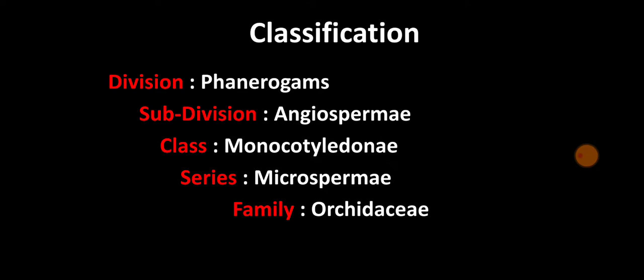You know that in case of class Monocots, it is directly divided into series, and the series are directly divided into families. That means there are no subclasses and there are no orders in this class Monocotyledone.